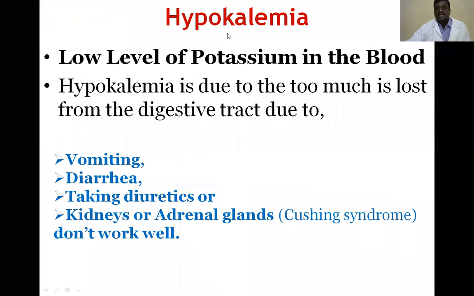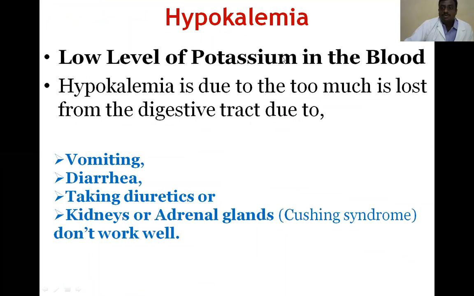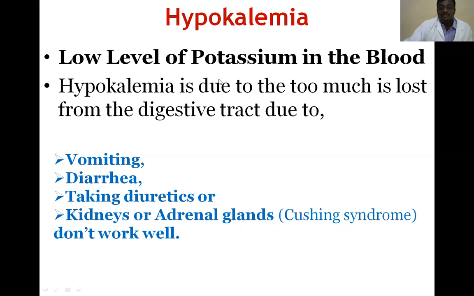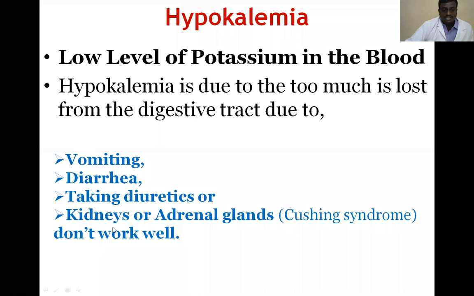So that is hyperkalemia. Now we are discussing hypokalemia. Hypokalemia means a low amount of potassium in the blood. It occurs when we are not taking sufficient potassium, or due to vomiting, diarrhea, taking certain drugs, and kidney and adrenal gland problems. In these conditions, hypokalemia may be produced.